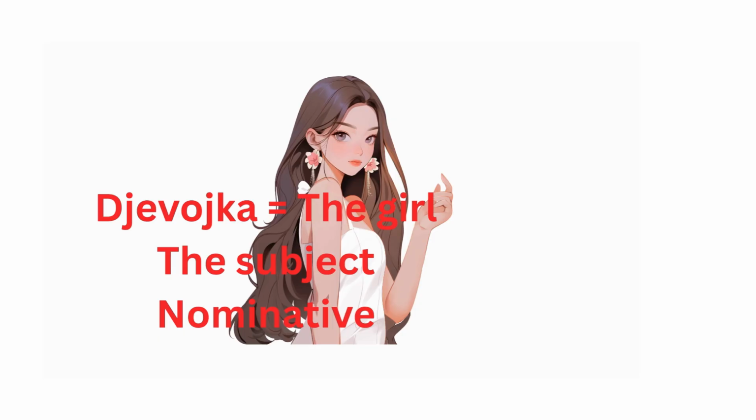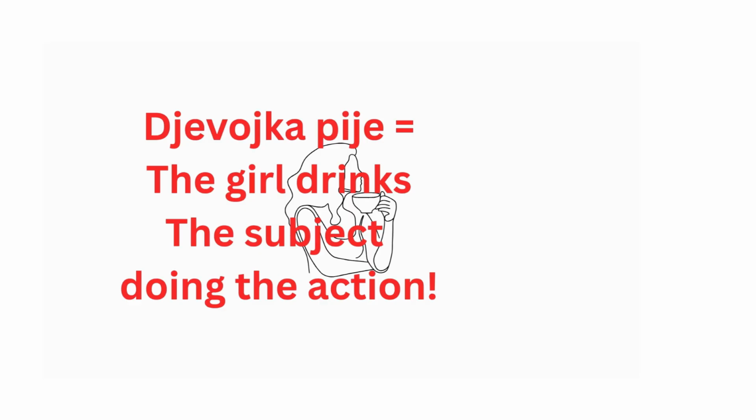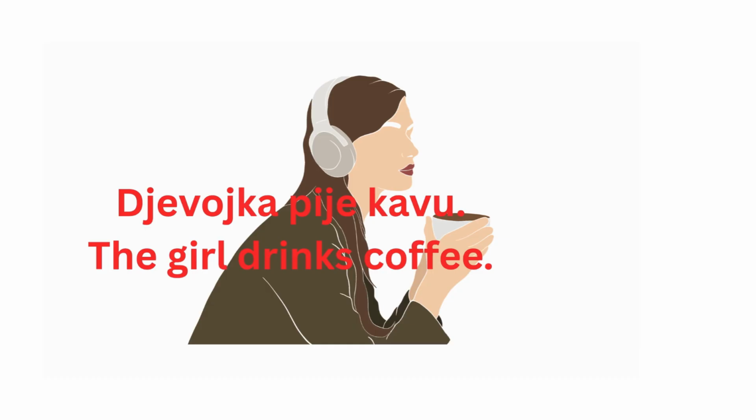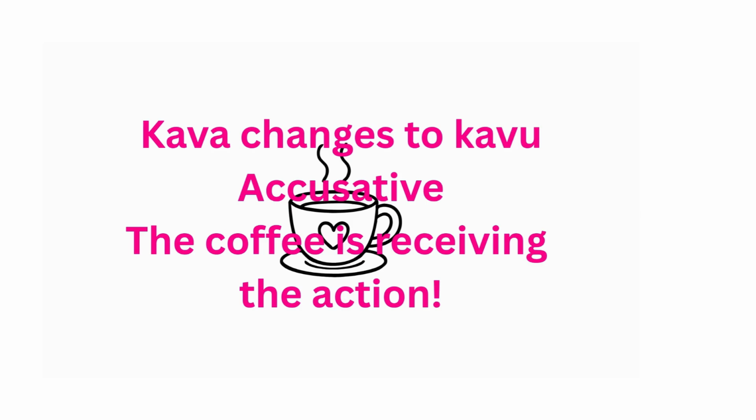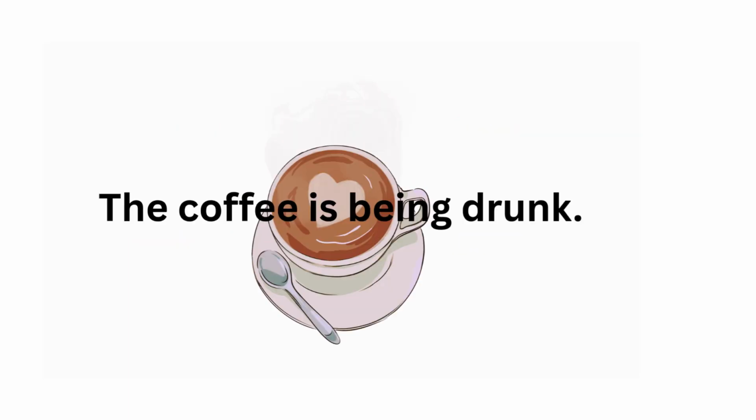Djevojka, the girl, the subject, nominative. Djevojka pije, the girl drinks, the subject is doing the action. Djevojka pije kavu, the girl drinks coffee. Kava changes to kavu, accusative, the coffee is receiving the action. The coffee is being drunk.